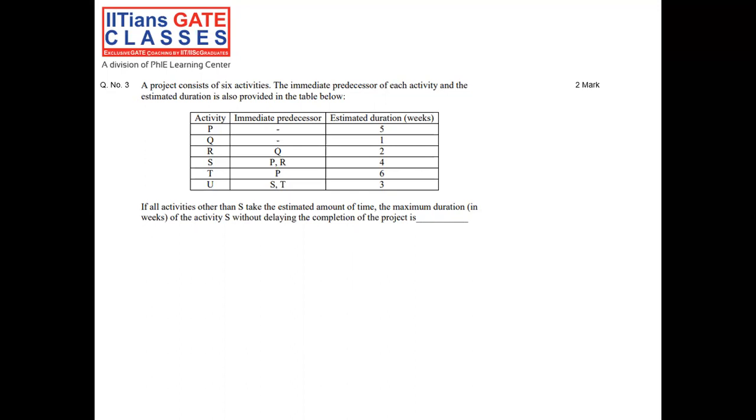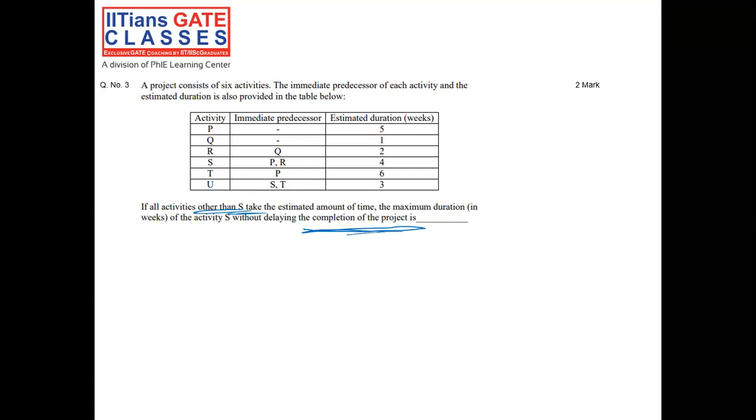If all activities other than S take the estimated amount of time, the maximum duration in weeks of the activity S without delaying the completion of the project is... So it is saying that no other activity is getting delayed, but only S, and it takes the maximum duration for that activity such that the project completion time is not getting changed.